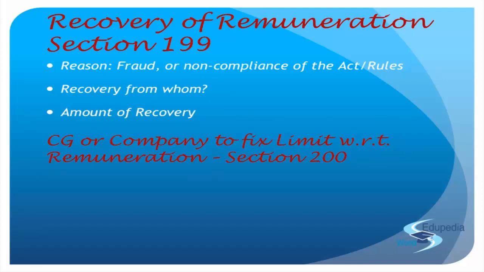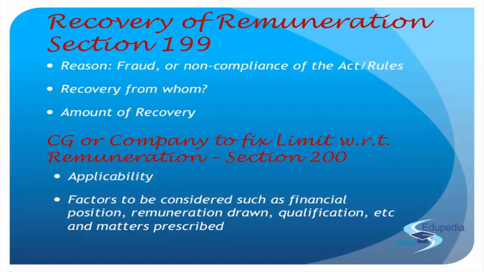Now when you talk about the central government or the company to fix the limit with respect to remuneration, we refer to section 200 of the Companies Act 2013. While they are according the approval, there are certain things they need to see. So while they are taking a decision with respect to section 196, which is the appointment of the managerial personnel, or section 197 that deals with the remuneration, they will also have to give due regard to the inadequacy of the profit.